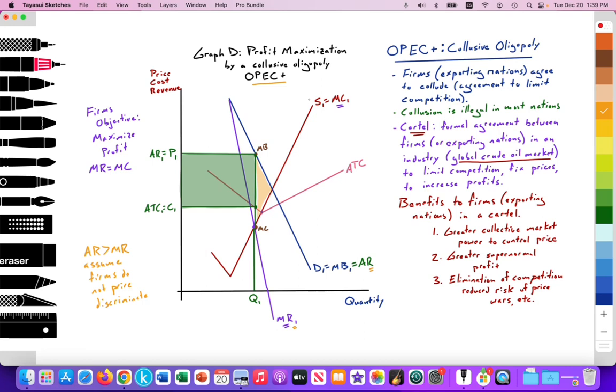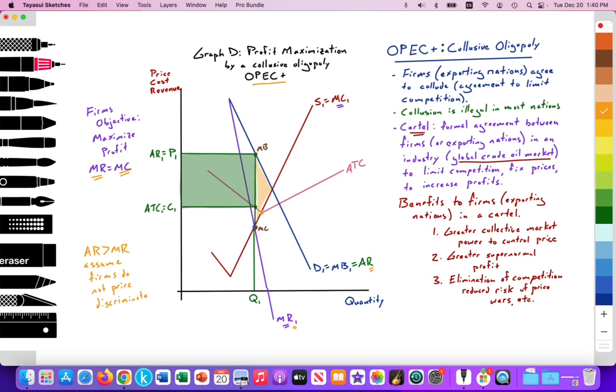We have an upward sloping supply curve labeled S1, upward sloping according to the law of supply, and it's equal to our marginal costs of production. And the supply curve S1 intersects ATC at its lowest point. The average total cost curve slopes downward until it intersects with the supply curve, and then it slopes upward after it intersects with the supply curve. Fine. Assuming that the objective of the firms in this collusive oligopoly is to maximize profit, they'll produce where MR equals MC, which sets output at Q1.